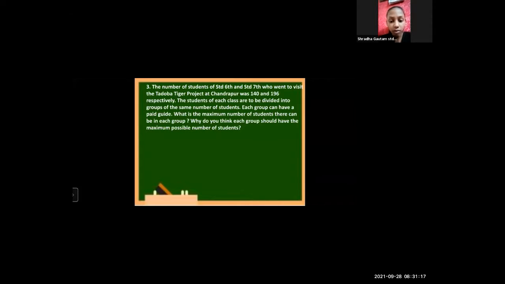The students of each class are to be divided into groups of the same number of students. Each group can have a paid guide. What is the maximum number of students there can be in each group? Why do you think each group should have the maximum possible number of students?